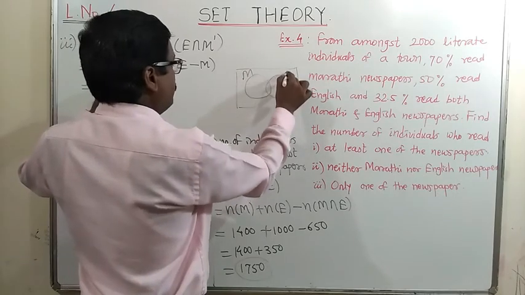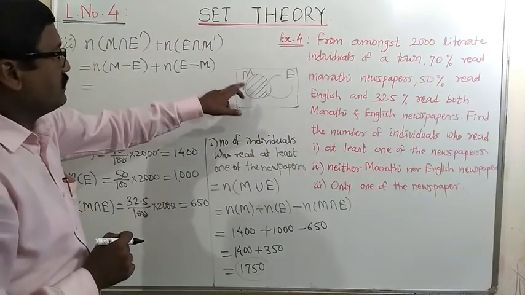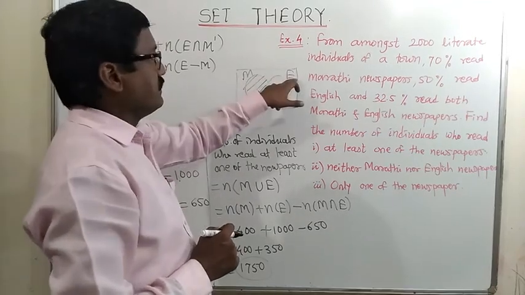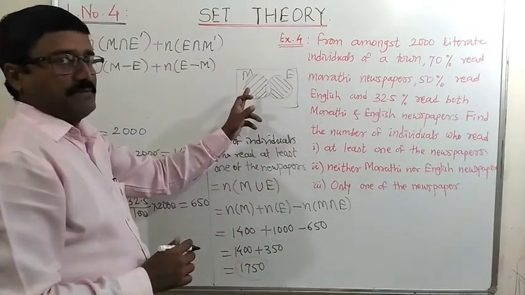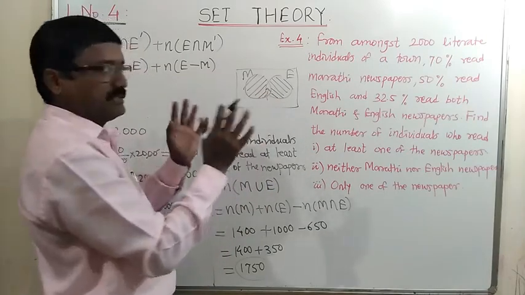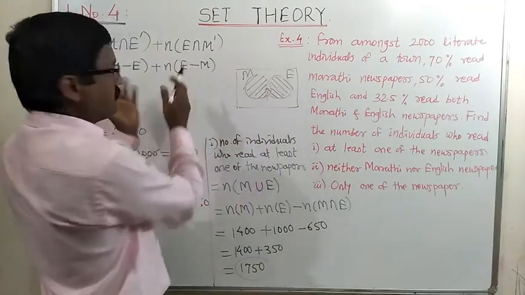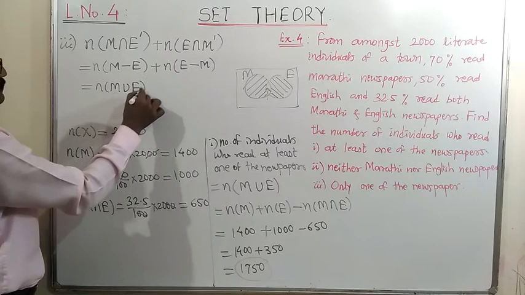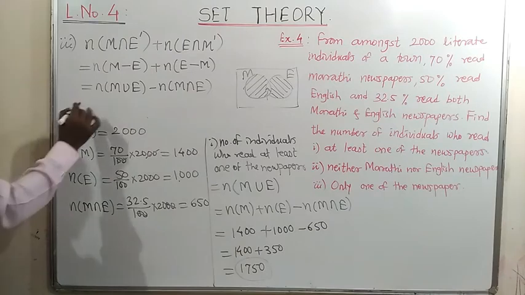Let us see the figure once again. This is the set of M, E. This is the set which contains the elements from M only. This shaded region represents the individuals who read Marathi but not English, and this set contains the individuals who read English but not Marathi. So which people remain now? This is nothing but the people who read both Marathi and English. So from the union, if we subtract this intersection, then we will get the same answer. So you can write this formula as n of M union E minus n of M intersection E also. This is the second way to find this.